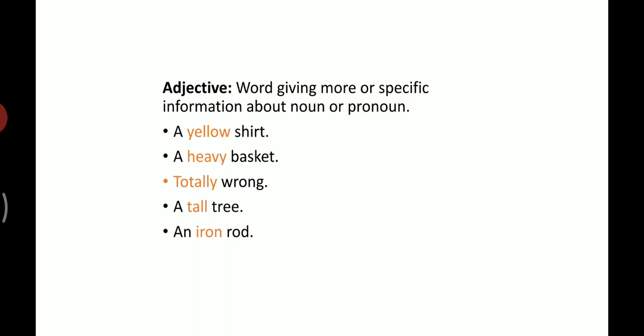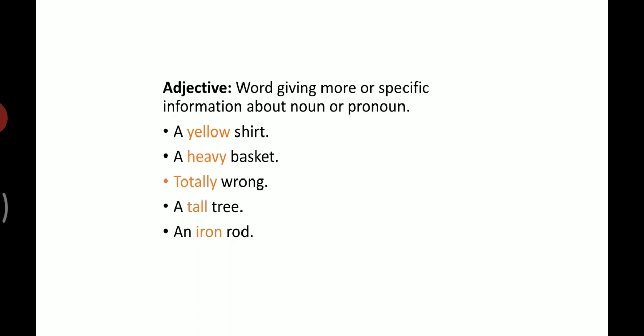We can say this is an adjective. Another example is totally wrong. How much wrong? Totally wrong. Wrong is a noun. It's an idea, name of an idea. Wrong. How much wrong? Totally wrong. Totally is an adjective.